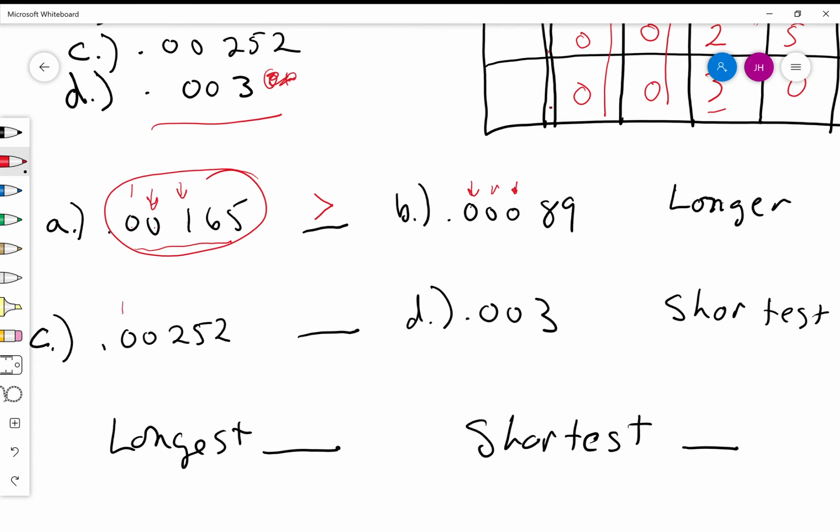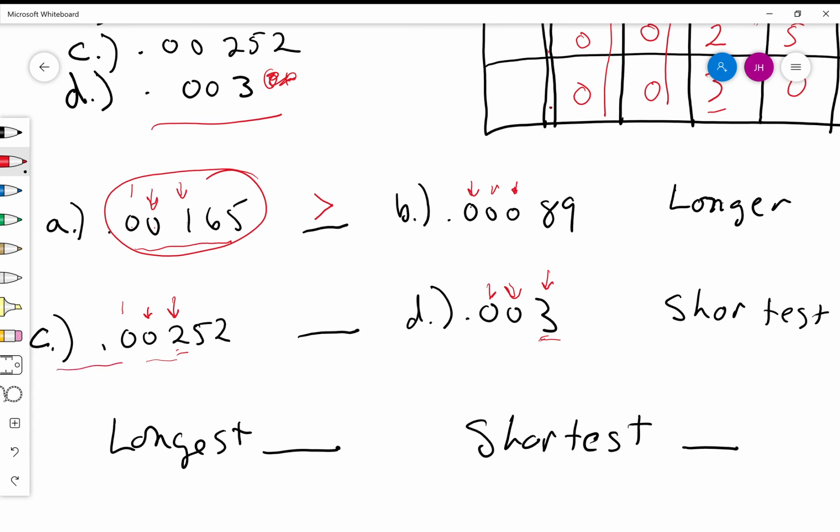All right. So we go to the next example, the next practice here. We'll look at the tenths column. There's nothing in either of the tenths columns. We'll go to the hundredths column. There's nothing in the hundredths column. And there is something in the thousandths column. So this is 2 and this is 3. Which one is bigger? Is 2 bigger than 3? No. So this would be longer, right? And that would make this the shorter. So in this example right here, C is shortest.